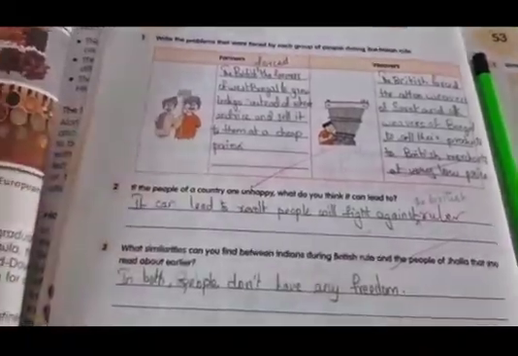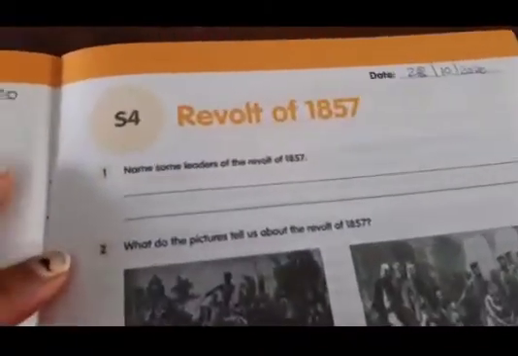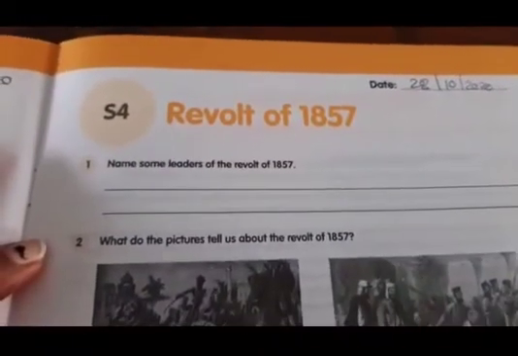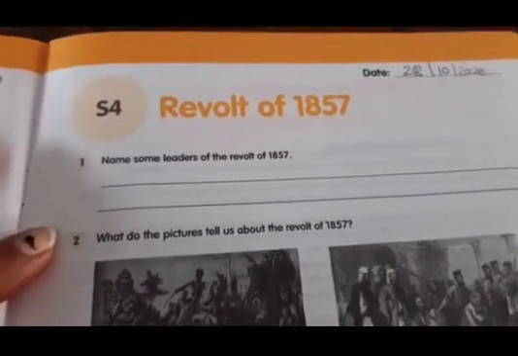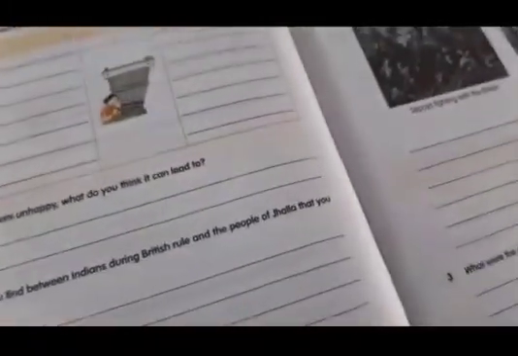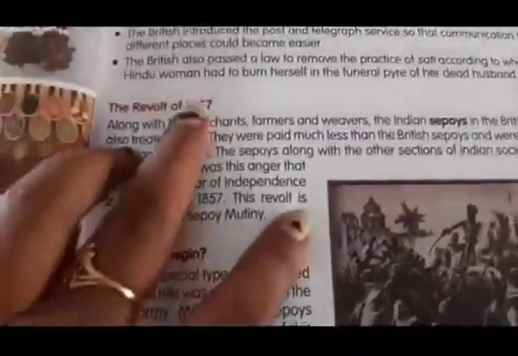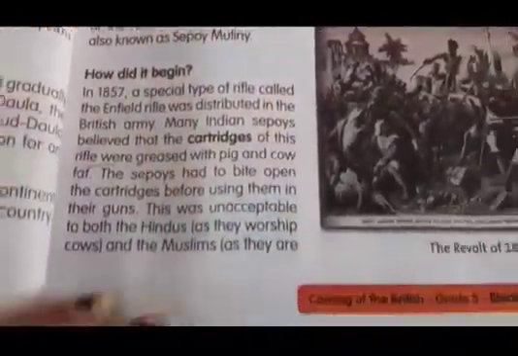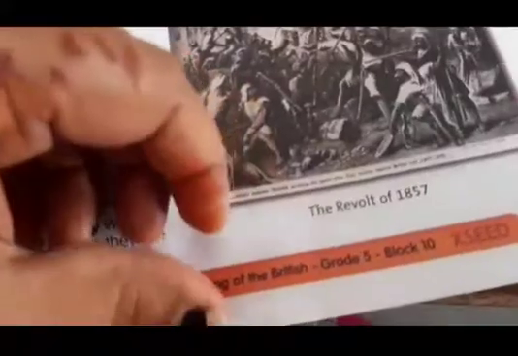Now turn to S4. See children, S4. Name some leaders of the revolt. Children, you know who the leaders are. We have seen here there are some leaders of the revolt, children. Who are they?